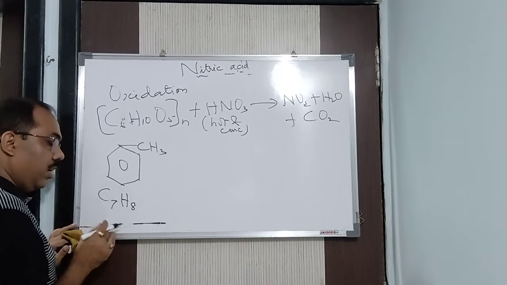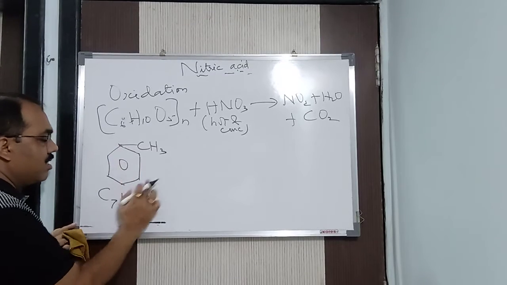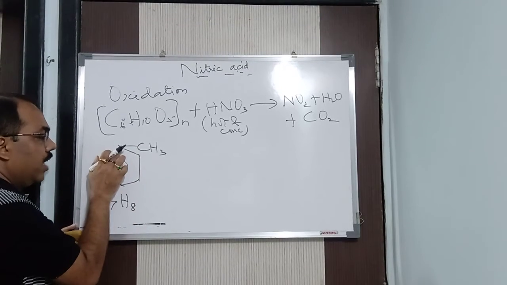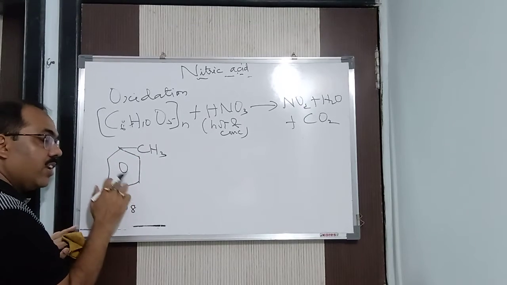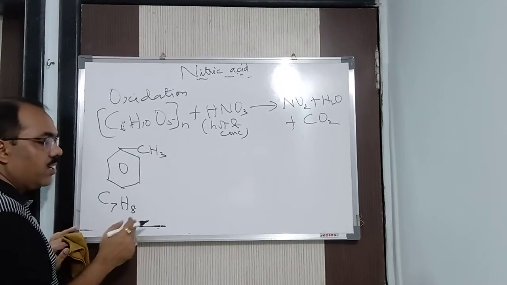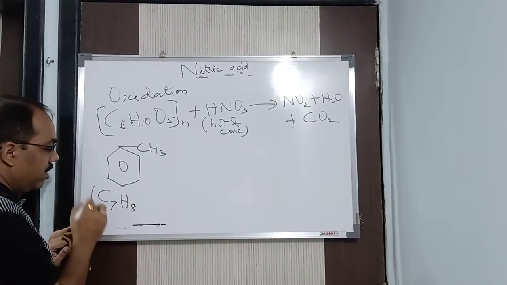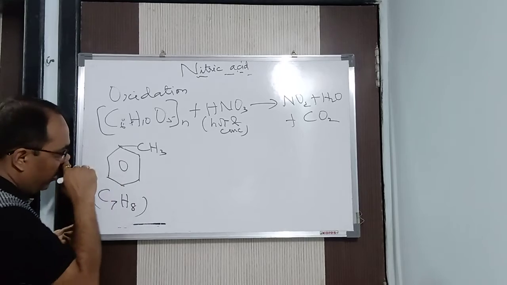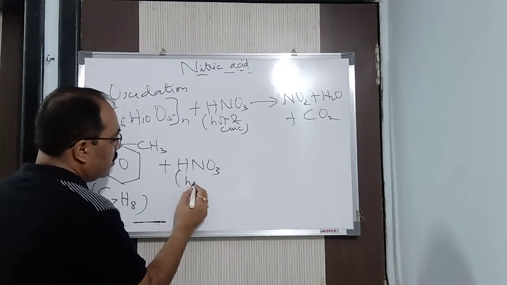In your book, you will be seeing C7H8. How did you get C7H8? This ring is C6H6, called benzene. There I am removing one hydrogen and putting CH3. That means when I remove hydrogen from benzene, C6H6, I get C6H5CH3. So C6H5CH3 can be written as C7H8. Got it? Fine. Now, HNO3, same thing, hot and concentrated.